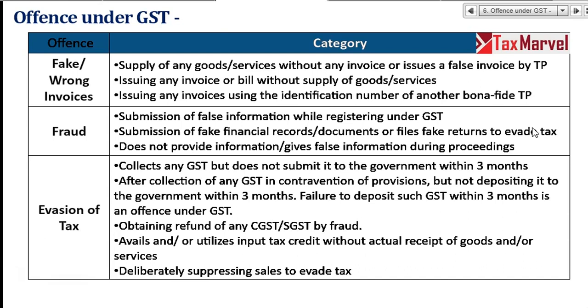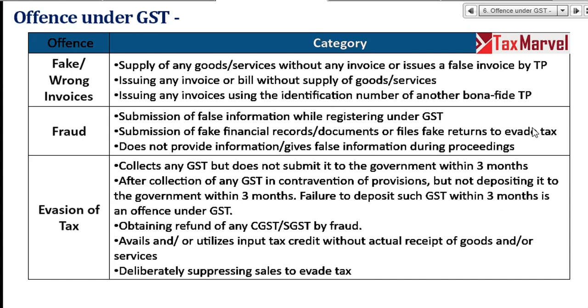issuing any invoice using the GST number of another taxpayer, means you are just issuing an invoice against the GST number of some other customer to whom you have not sold, right? So these 3 are your offenses. Then fraud. Fraud means submission of false information while registering under GST. Example, you don't have a premise.